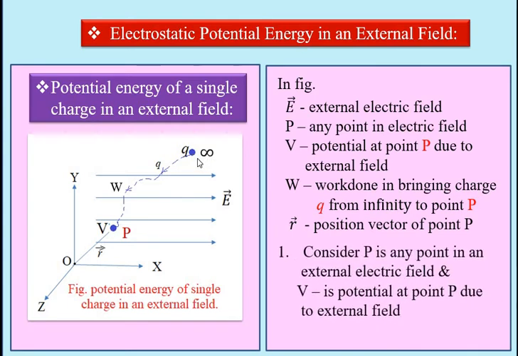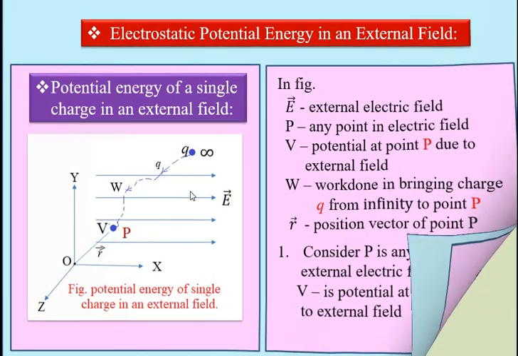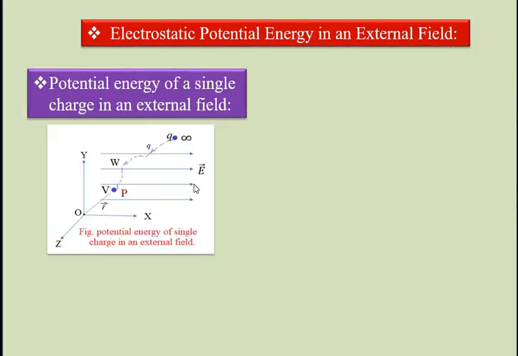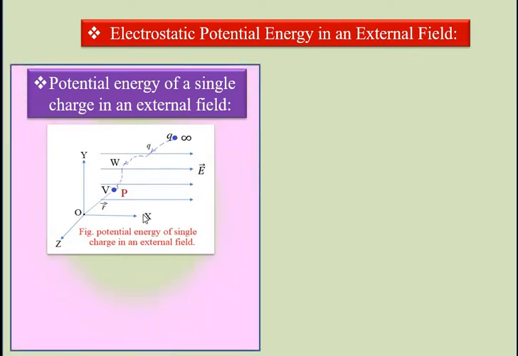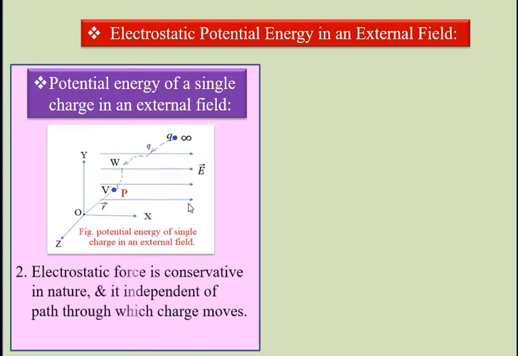Suppose P is any point in an external electric field and V is the potential at that point. We know that the electrostatic force is a conservative force and is independent of the path through which it moves.